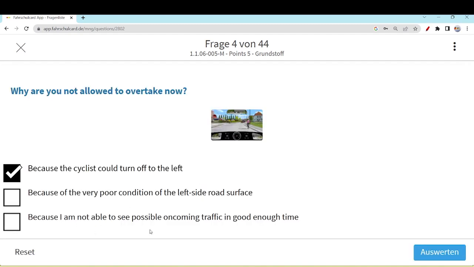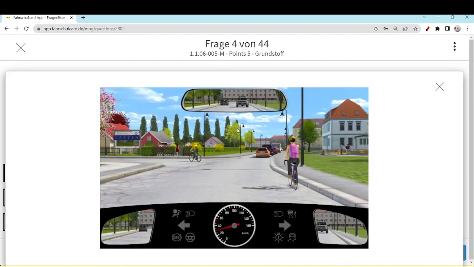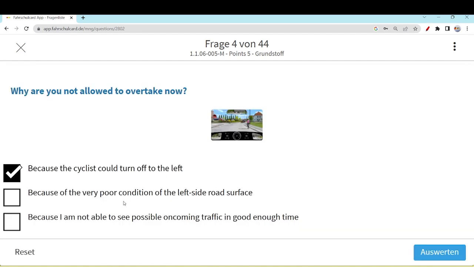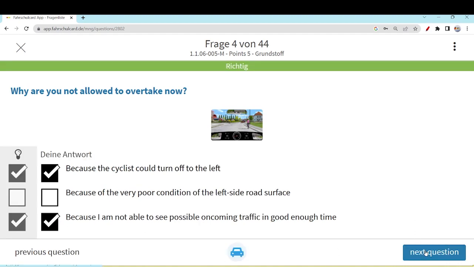That's not a big problem, because I am not able to see possible oncoming traffic in good enough time. That is one of the problems. You cannot see the traffic which is coming from here in time, because the view is not clear. So this is one of the other options, that you should not overtake the cyclist at this point of time.